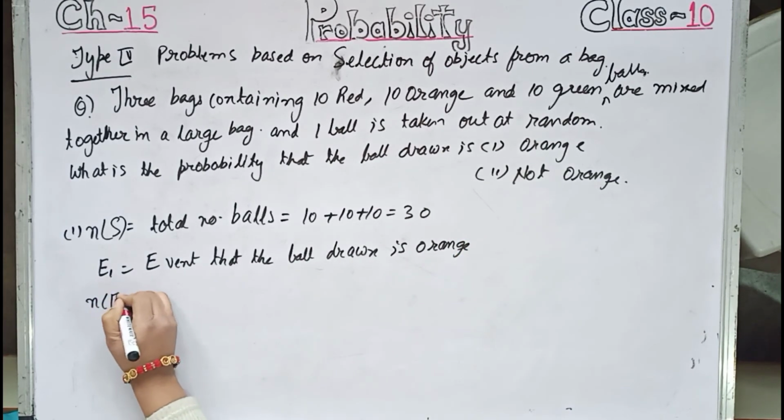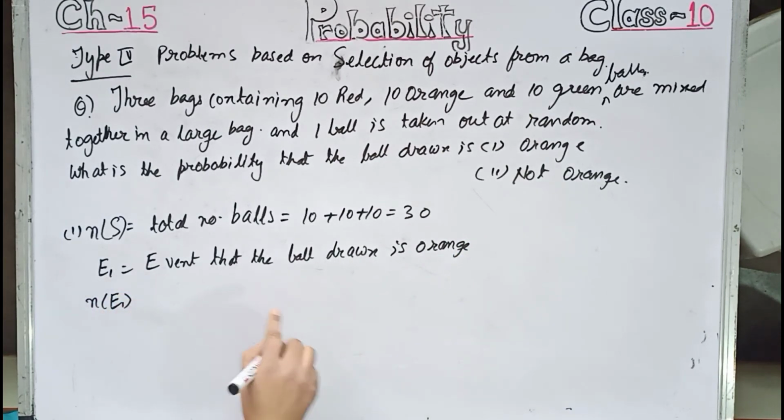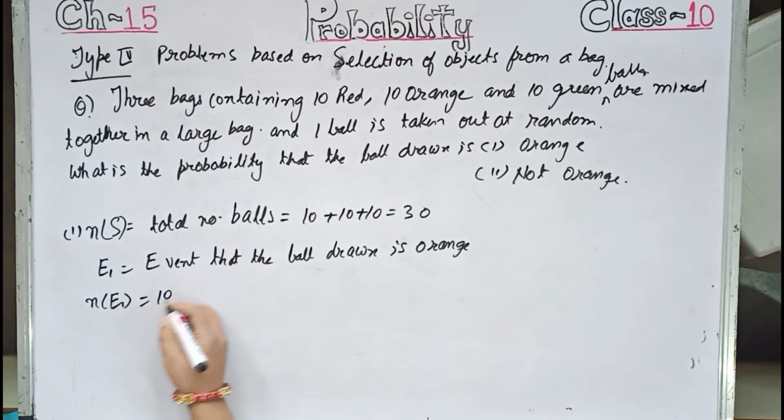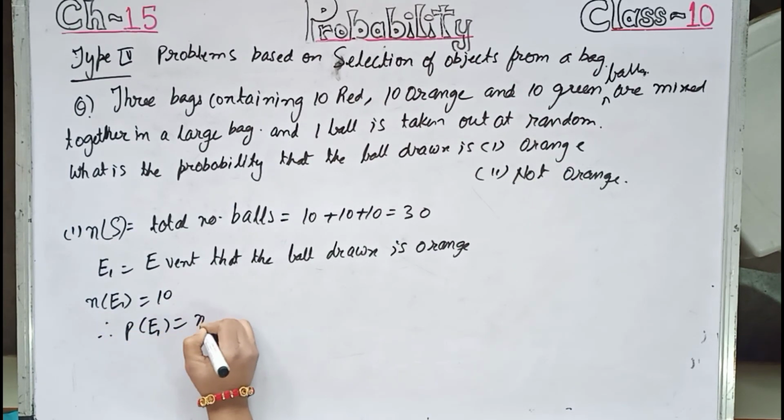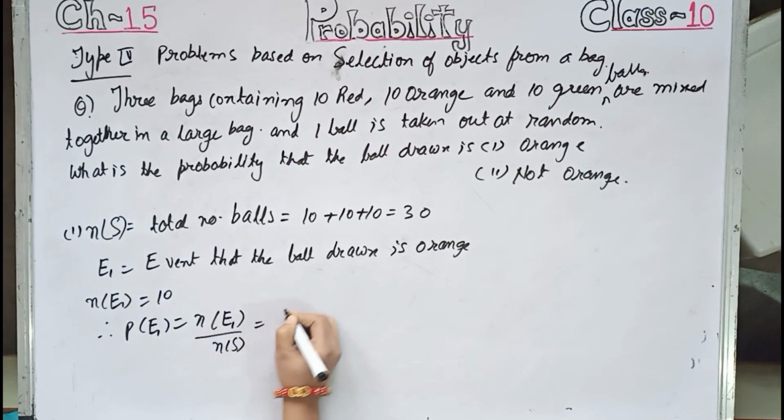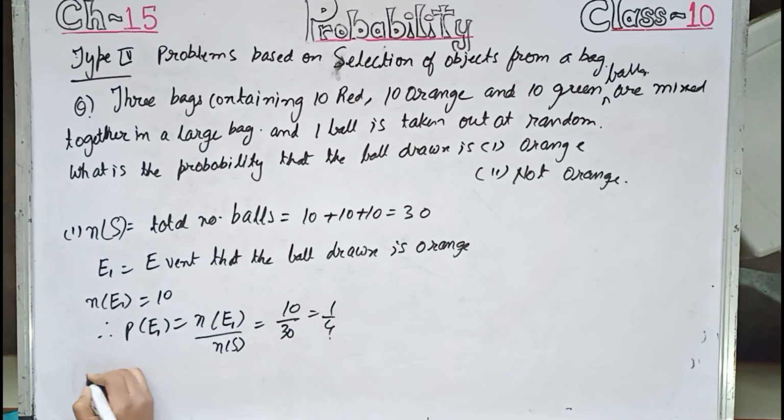Then obviously NE1 equals the number of orange balls equals 10. Therefore PE1 equals NE1 by NS equals 10 by 30 equals 1 by 3.